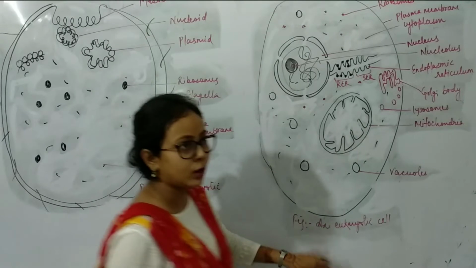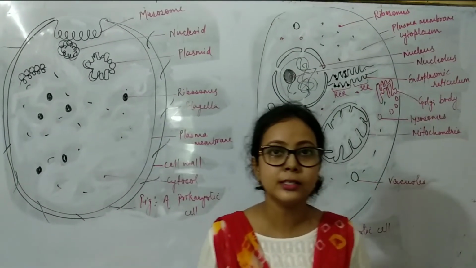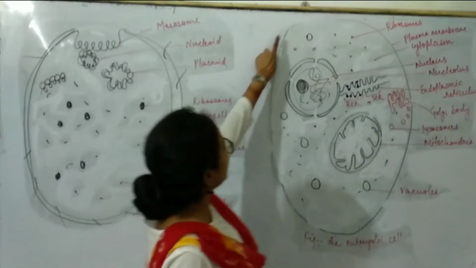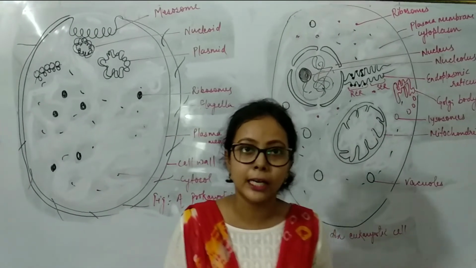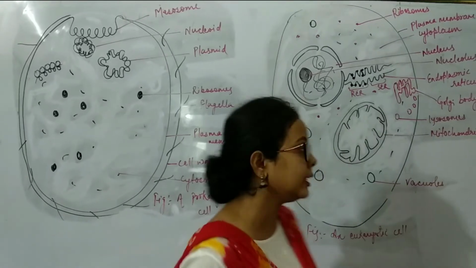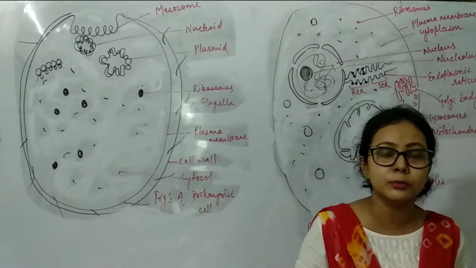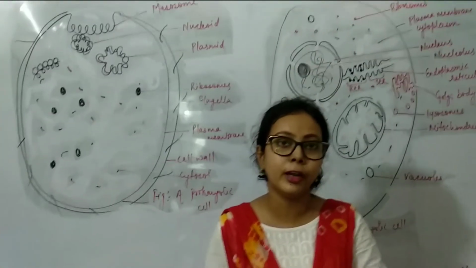So in eukaryotic cells, there are two types of cells: plant cells and animal cells. The main difference between the plant cell and animal cell is that in the plant cell, outside the plasma membrane there is a cell wall, but in the animal cell no cell wall is present. The second difference is that in animal cells the centriole is present, which helps in animal cell division. But in plants, the cell divides by the cell plate.